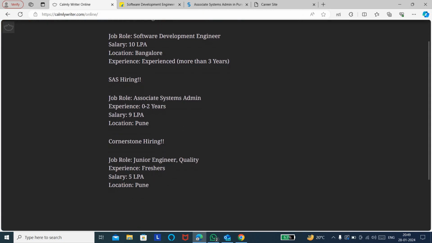So the second company is SAS Hiring, and the role is Associate Systems Administration. 0 to 2 years of experience is needed to apply for this particular job role, the salary or CTC is 9 lakhs per annum, and the work location is Pune.